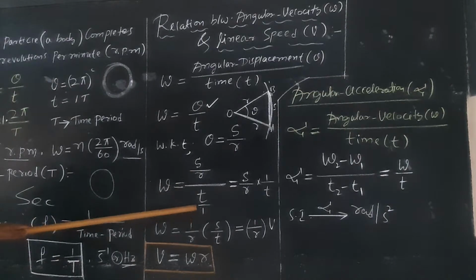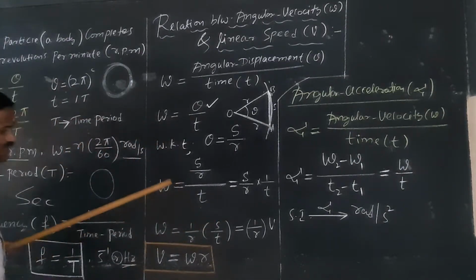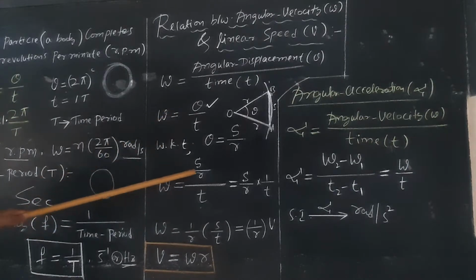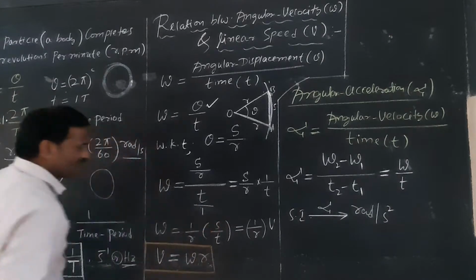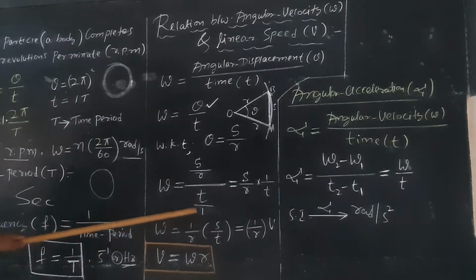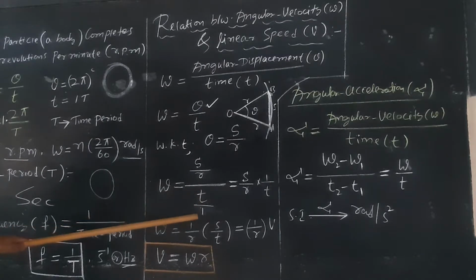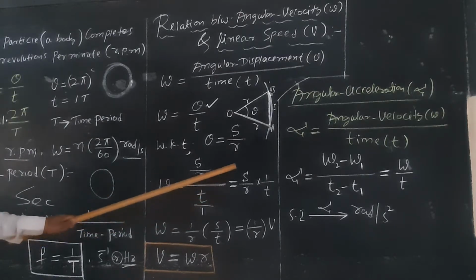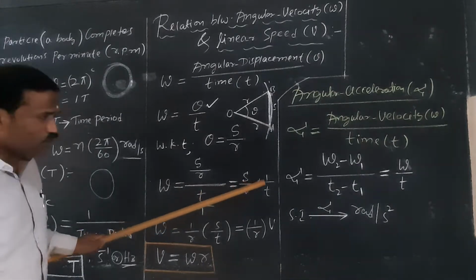whole divided by t. What will be in the denominator? See here, omega is equal to theta, theta is S by R, whole divided by t. So what is the denominator of t? The denominator of t is 1 only. Therefore, S by R whole divided by t by 1. This can also be written as S by R into 1 by t, taking the reciprocal.